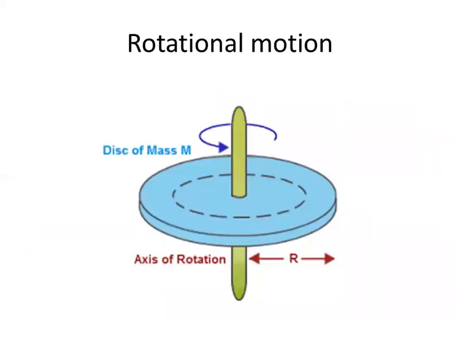Now the next movement is the rotational movement, like this one. The molecule may rotate itself along an axis, and that is called the rotational movement.